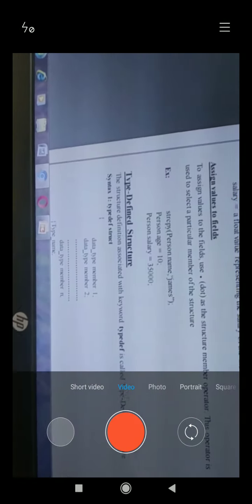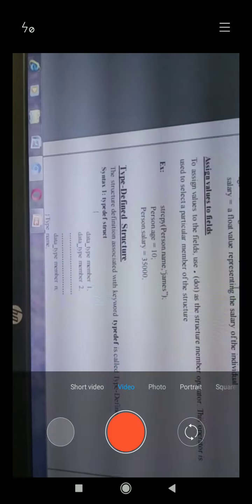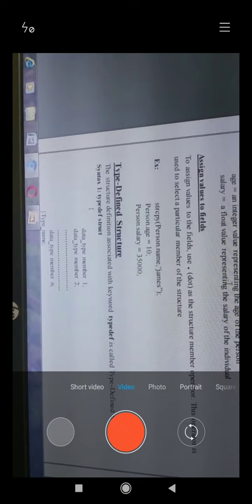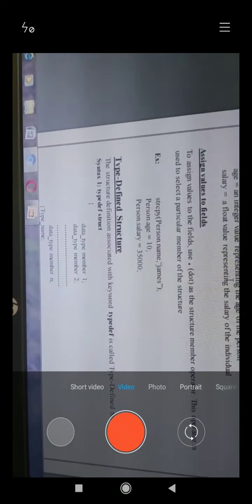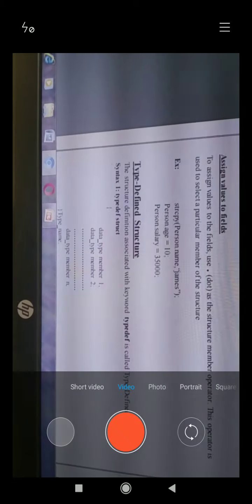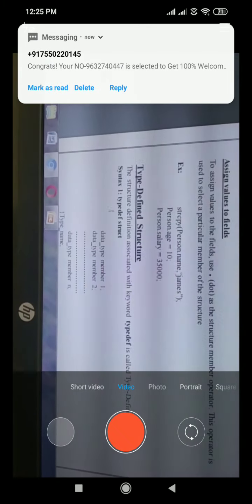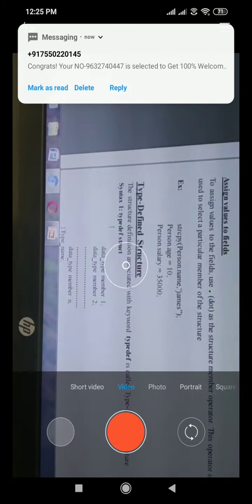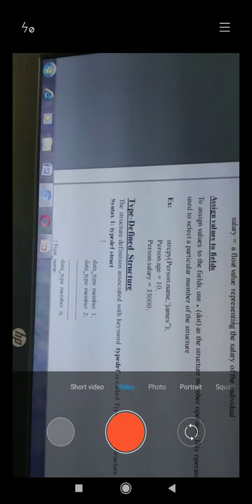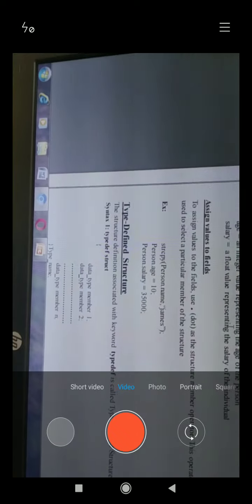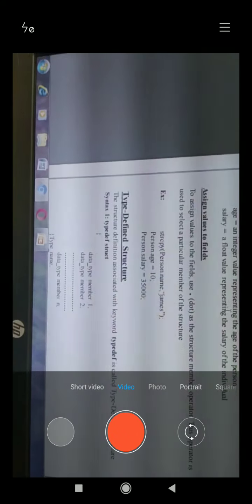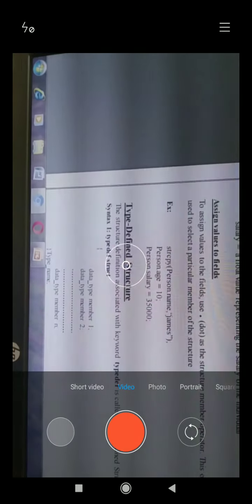To write values, for example, strcpy(person.name, "James"), you copy the value James into the name field. Here you always use the variable dot data member. Similarly for age, person, which is the variable of the structure, dot age. And for salary, person.salary equals 35,000. This is how you assign values to the fields in structures.